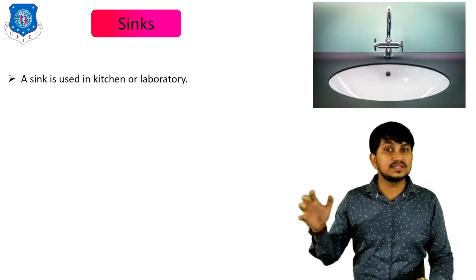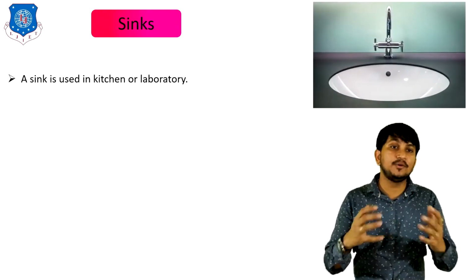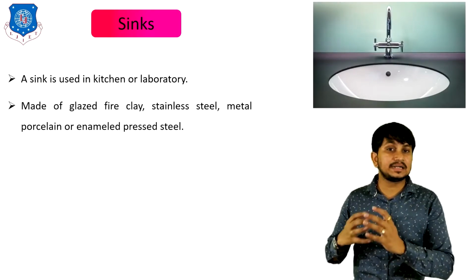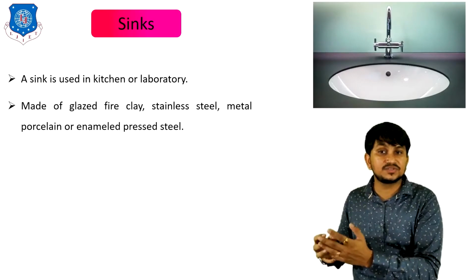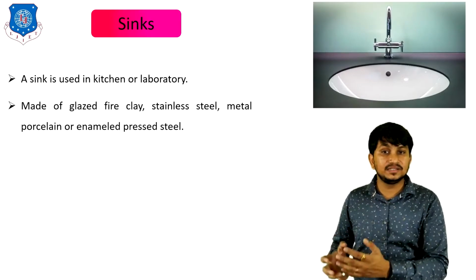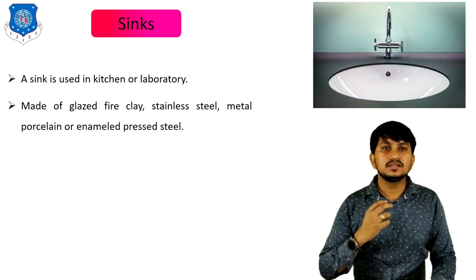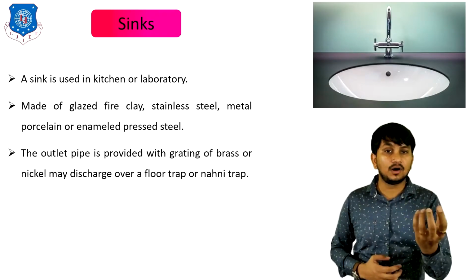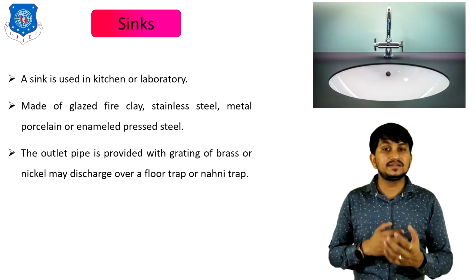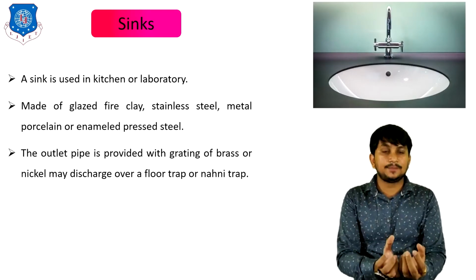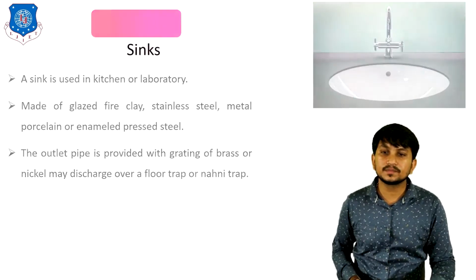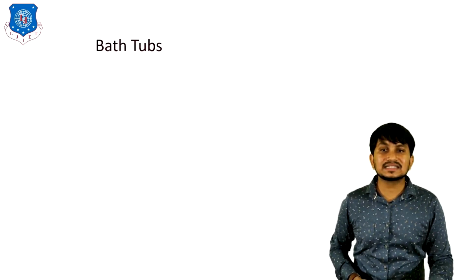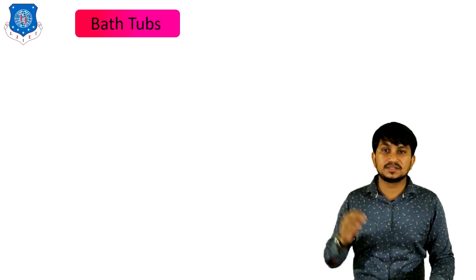A sink is used in kitchens or some laboratories. It is made of glazed fire clay, stainless steel, metal, porcelain, or enameled pressed steel. The outlet pipe is provided with a grating of brass or nickel, which may discharge over the floor trap or nahani trap. That's all about the sink.